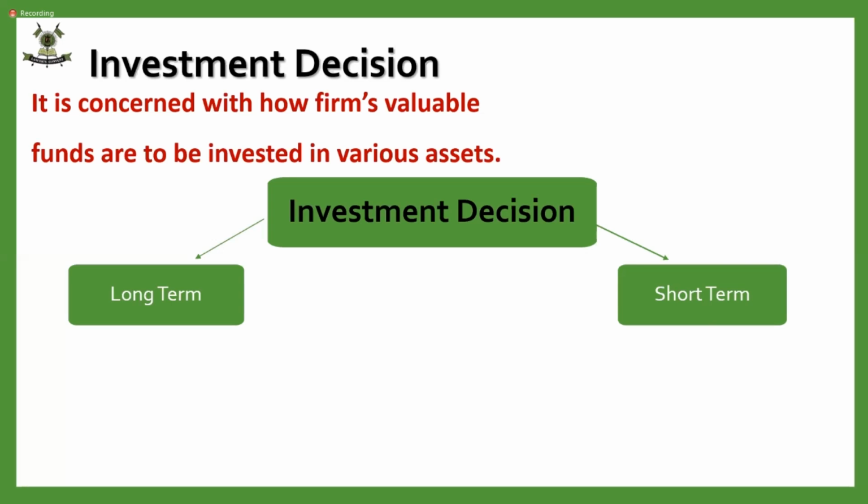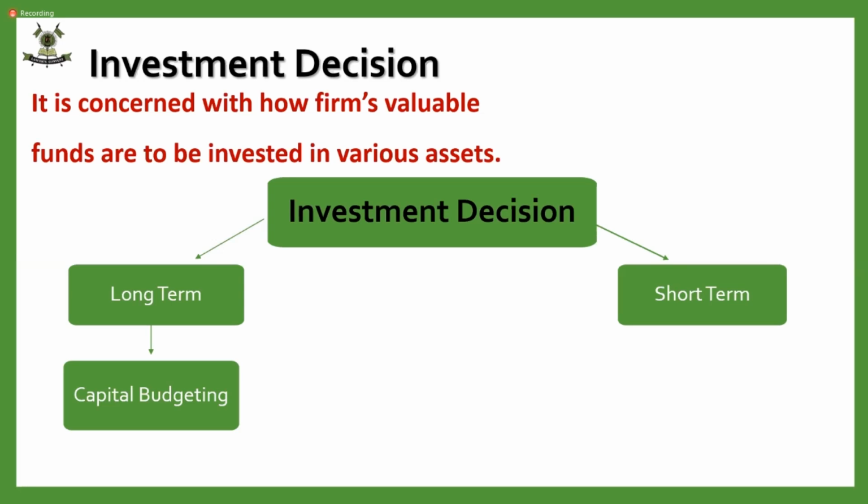Now, these long term decisions are a very chunky part of the budget of the company. From the budget, whatever money the finance manager has, a bigger part is going to be allocated to these long term decisions. That is why long term decisions are also called capital budgeting decisions. Now, please register this word in your mind. The question might be asking long term decision or capital budgeting decision. It means one and the same thing.